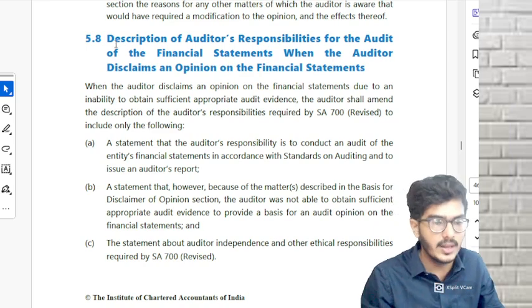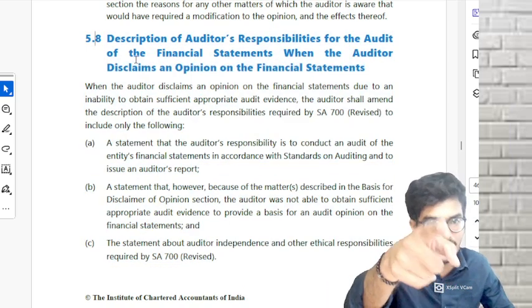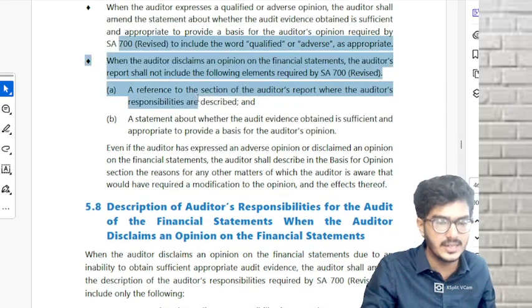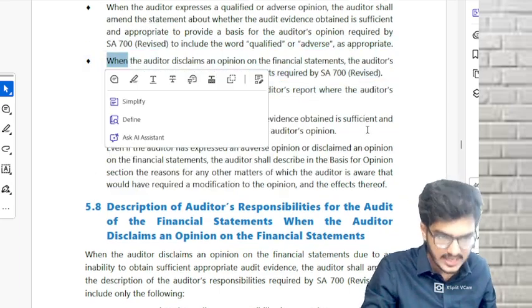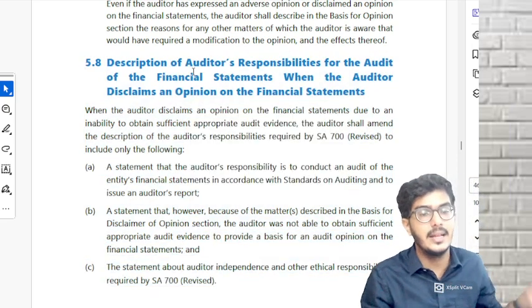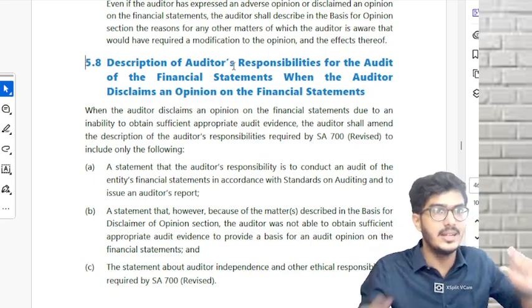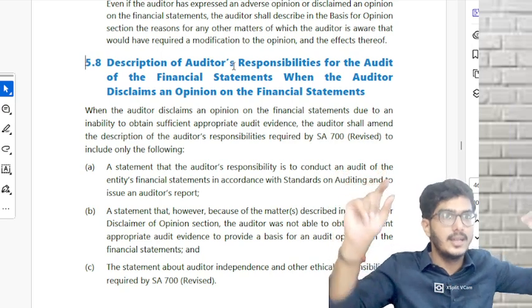Understood? Then 5.8, the most important paragraph. That was tested in Jan 25. Jan 25 was tested, no? Yes, I knew this was tested in Jan 25. This part was tested in Jan 25. 5.8. What is 5.8? Description of the auditor's responsibility. If you remember, in the auditor's report, there's a separate section on auditor's responsibility.